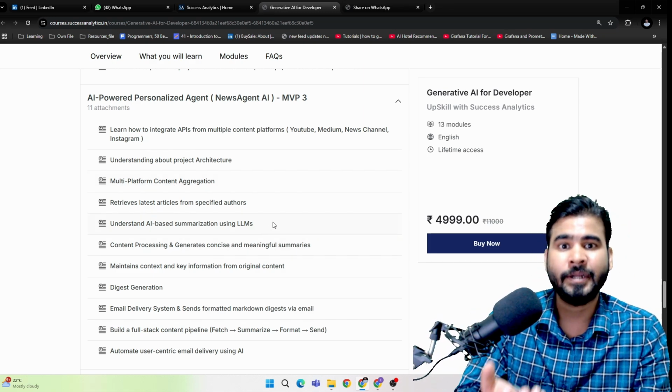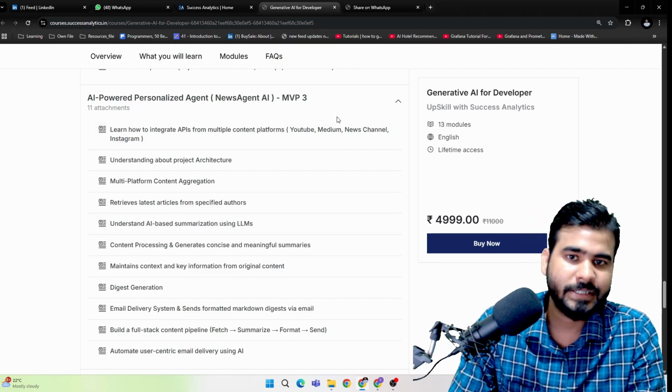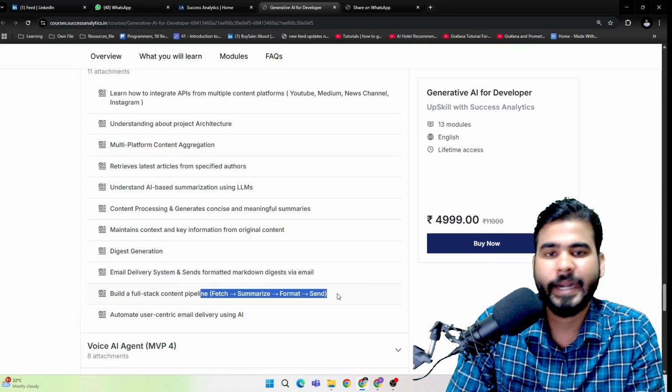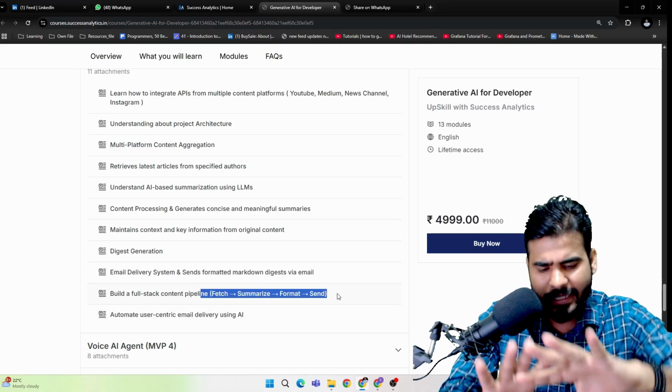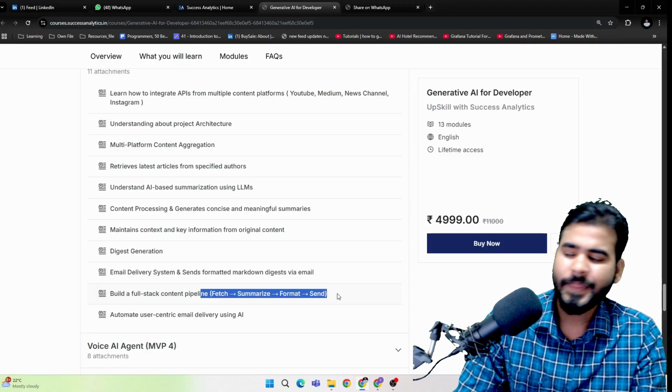So first we can understand the different frameworks, and then we can develop the full-fledged MVP. Here again: fetch, summarize, format, and send the notification to the user. So again, an end-to-end full-fledged application is what we are going to develop in this particular MVP.